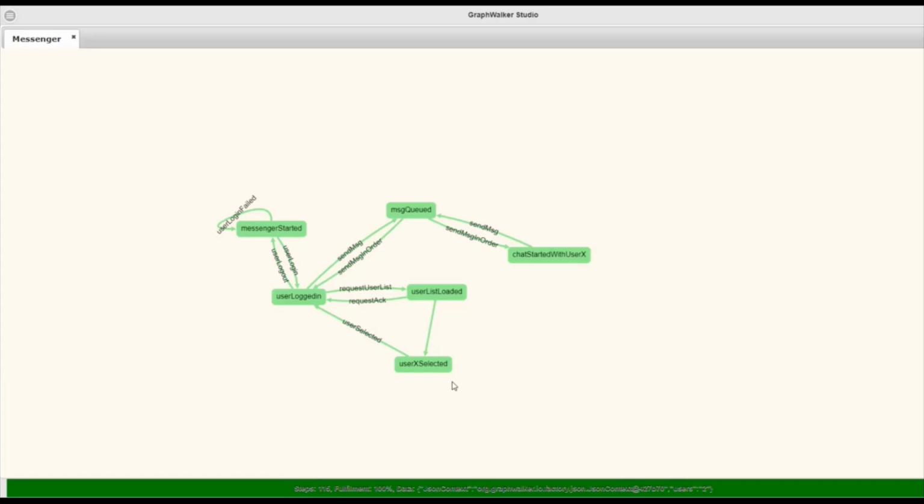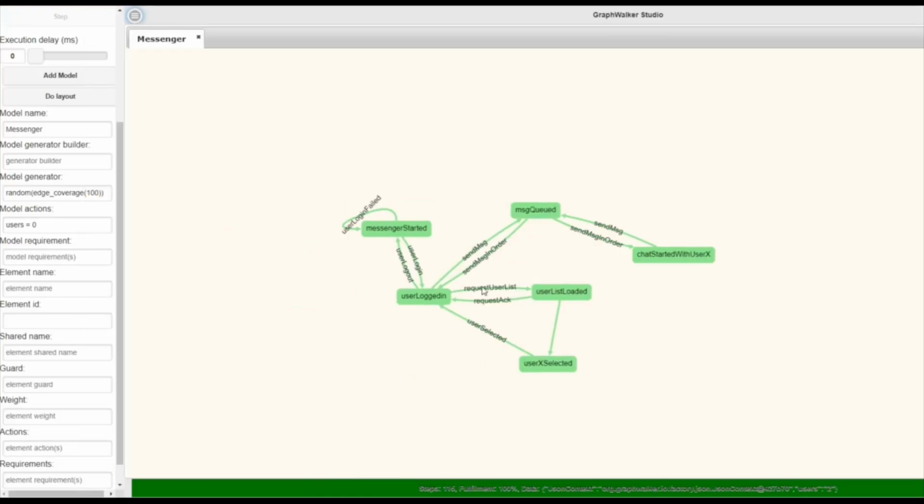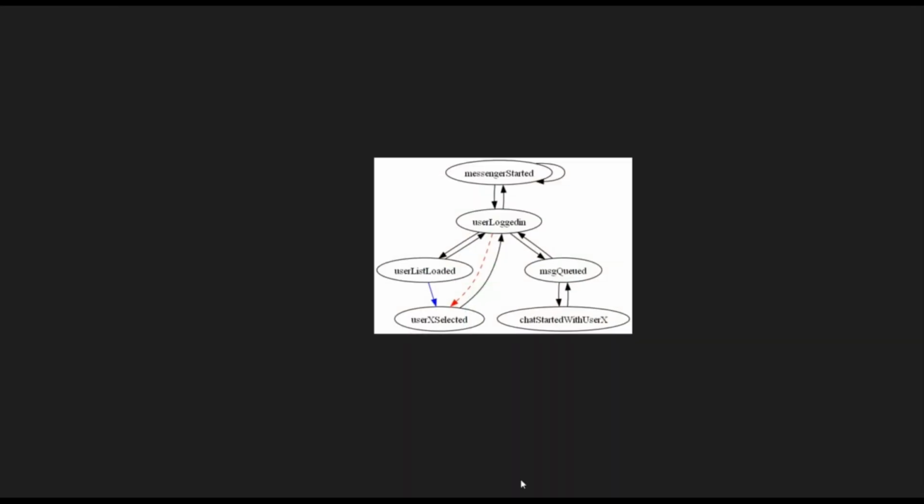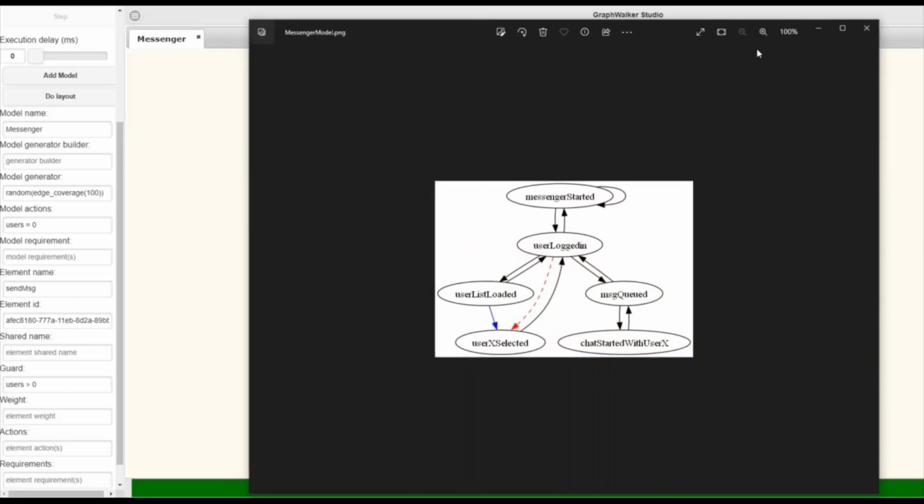We can see that we have got the model back with all the changes that we have done in the analysis model. This is the same model, which represents the same system under test, but now it is a bit modified. Now, talking about the GraphWalker changes that we have done in the model, this is the Graphviz image, which is generated using Graphviz supported by Python.